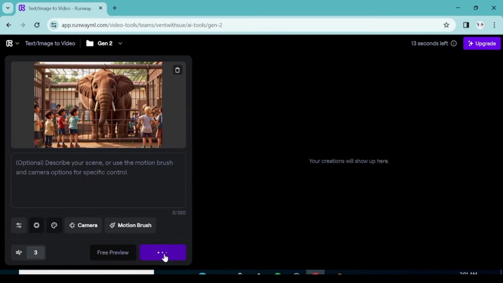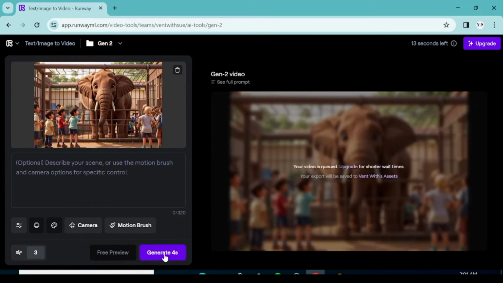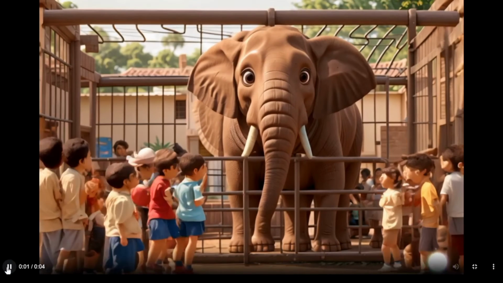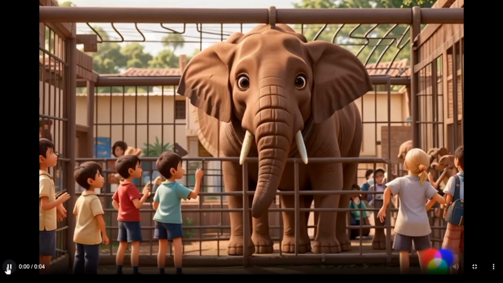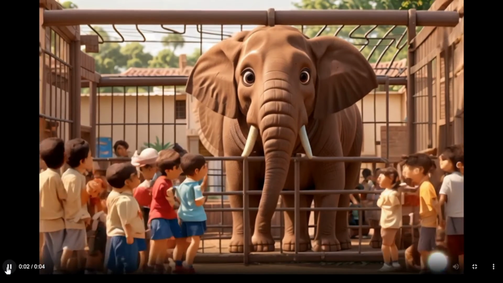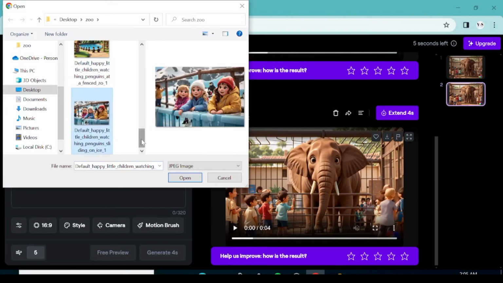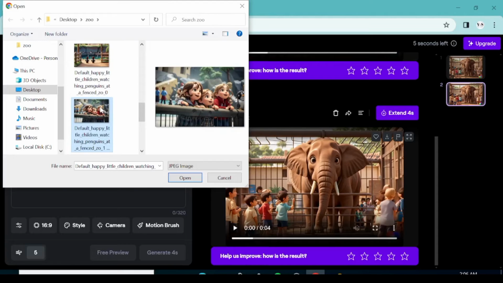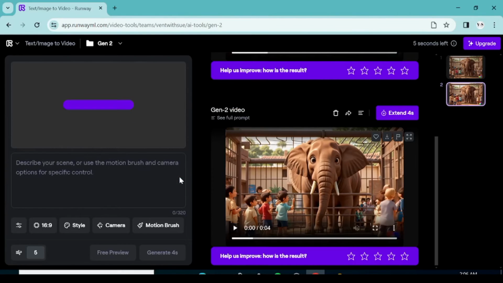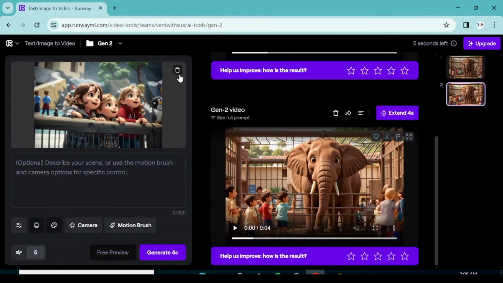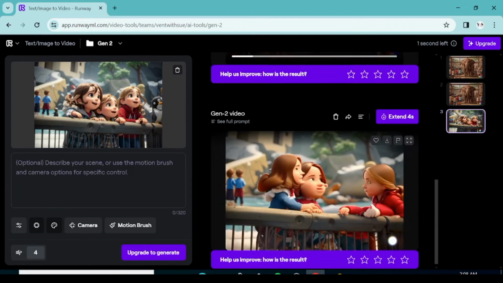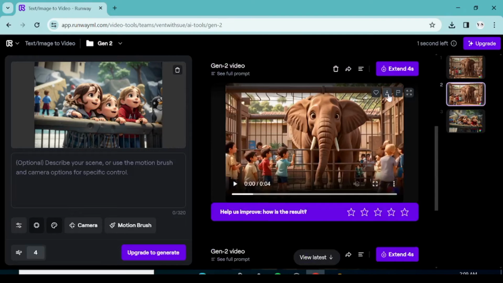It may just distort some of the features, and I think that's pretty much okay. So we're just going to do this for all our images one by one until we have all the videos that we need for our next step, the compilation. Once we are done with this, you're just going to download each of these videos.